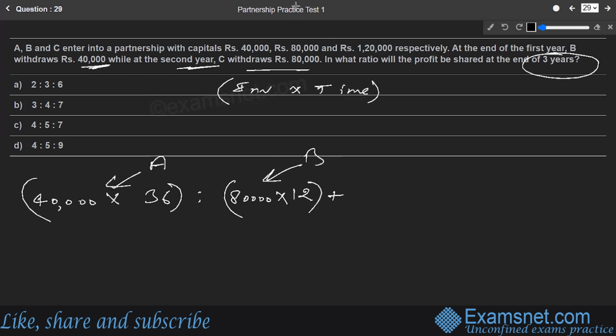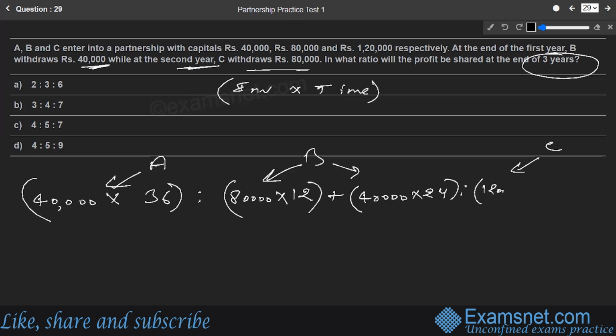And another part for B: he has withdrawn 40,000. So only 40,000 is left now, and this 40,000 will run for the entire time till the business ends. So that is 2 years now, that is 24 months, multiplied. Okay, so let's see C's part. What has C done? He started with 1,20,000.